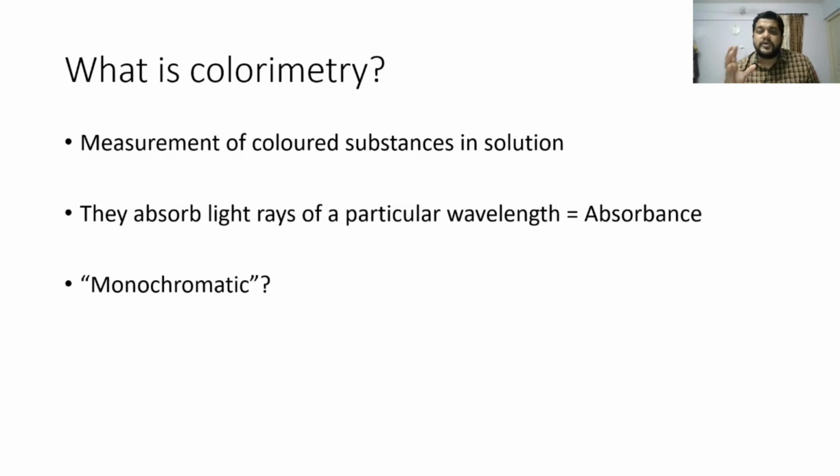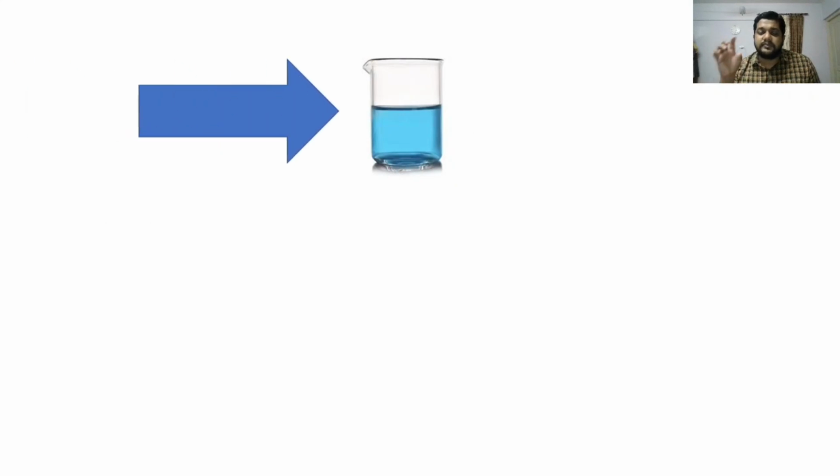Now let us see what happens when we take a beaker of a solution and pass light of a particular wavelength, that is monochromatic light, through it. We pass a beam of light ray, making sure it is monochromatic.